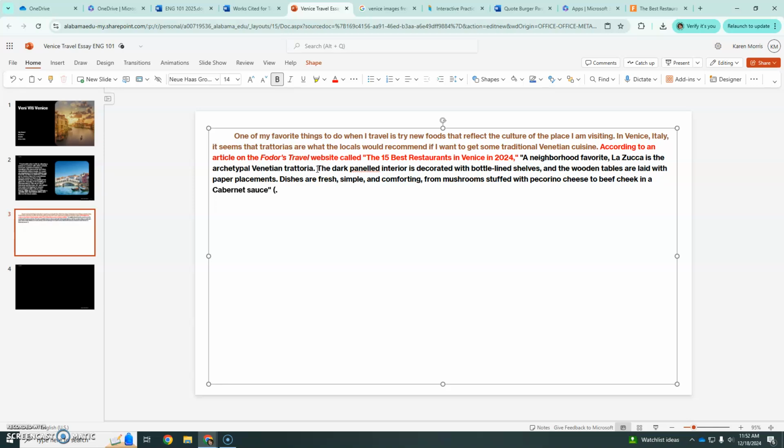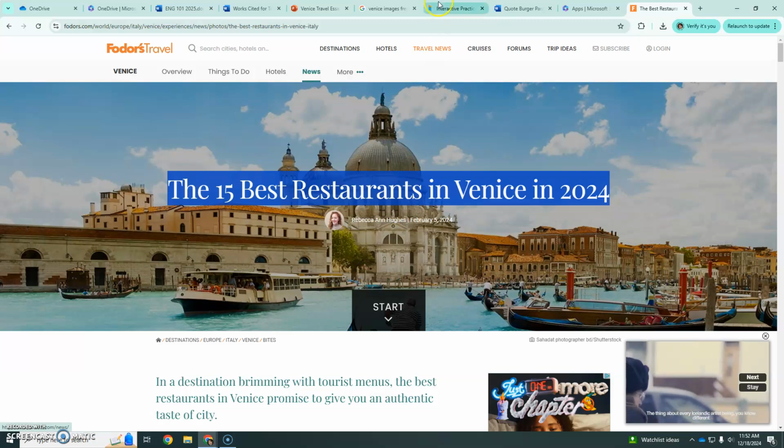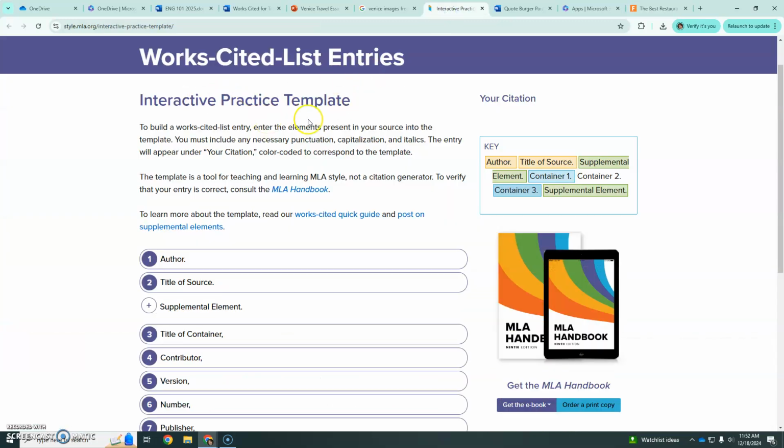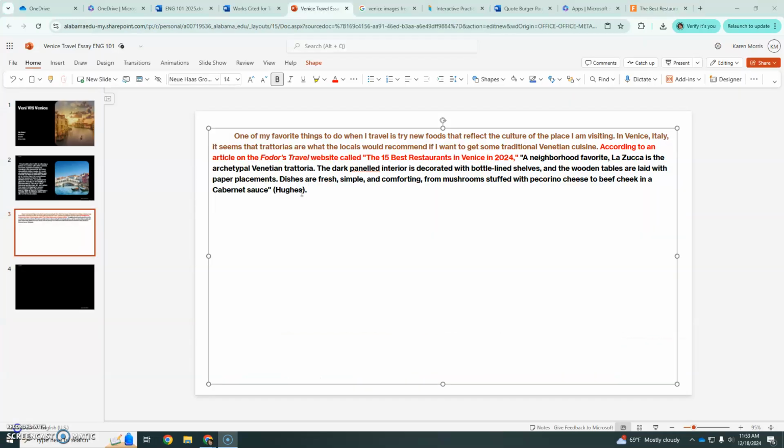So you have to have a period after the parenthetical citation. And what goes in the parenthetical citation is the author's last name, because as we looked at on the Works Cited list and on your SAM student handout, you'll see that the author's last name is first in the Works Cited for the source. So it goes author's last name, comma, first name, and middle name. So I'm going to show you how to do that.